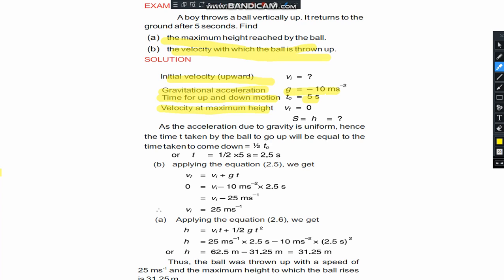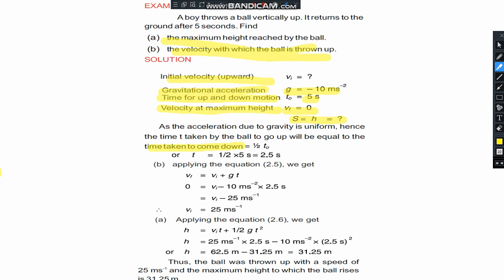Velocity at maximum height: when we throw a ball upward, at some point the ball begins to move back toward the earth. At that moment the velocity is 0. So vf is equal to 0, and we also have to find the height attained by the ball. As the acceleration due to gravity is uniform, the time taken by the ball to go up will be equal to the time taken to come down. So t is equal to one over two of 5 seconds, that is 2.5 seconds.